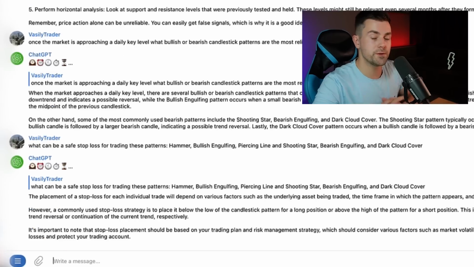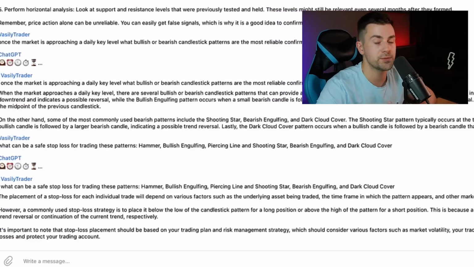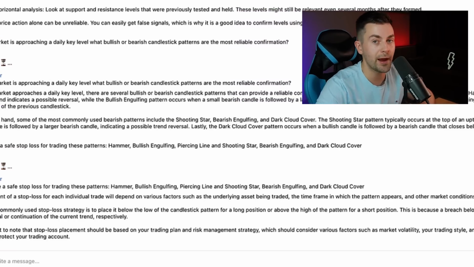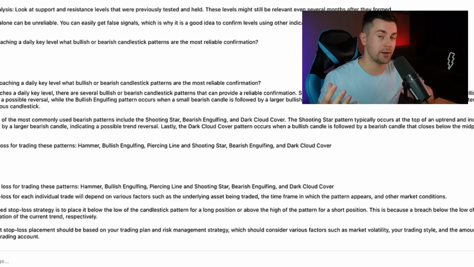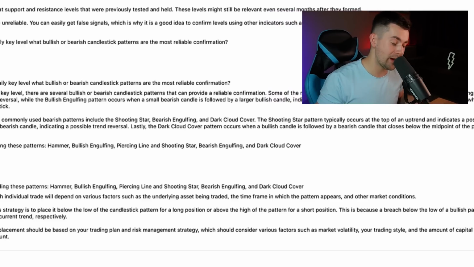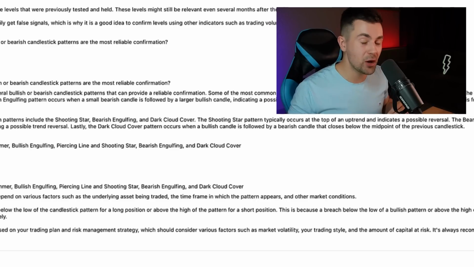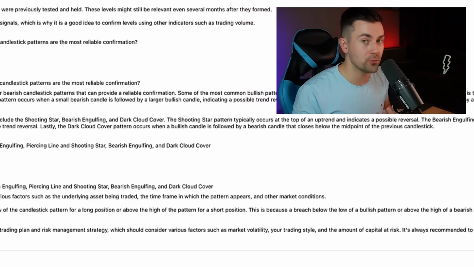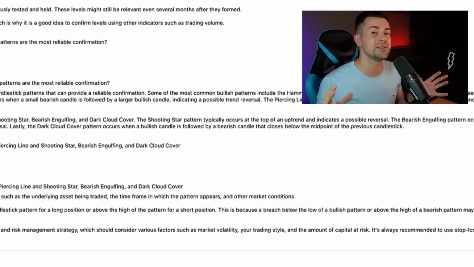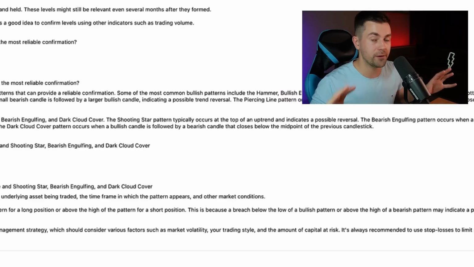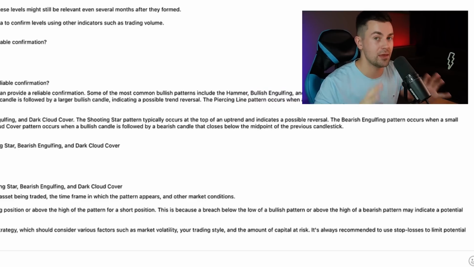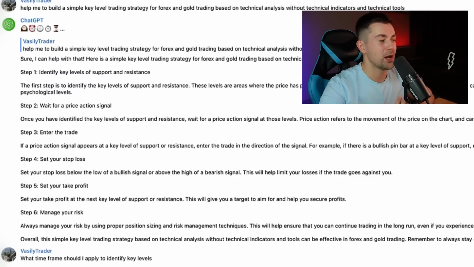And here, of course, the chat suggests that stop loss placement depends on multiple factors. However, it says that commonly when we have a bullish candlestick pattern, we set a stop loss below its low. And if we have a bearish candlestick pattern, we set a stop loss above its high. So we will stick to that rule. And now step number 5, our take profit level.